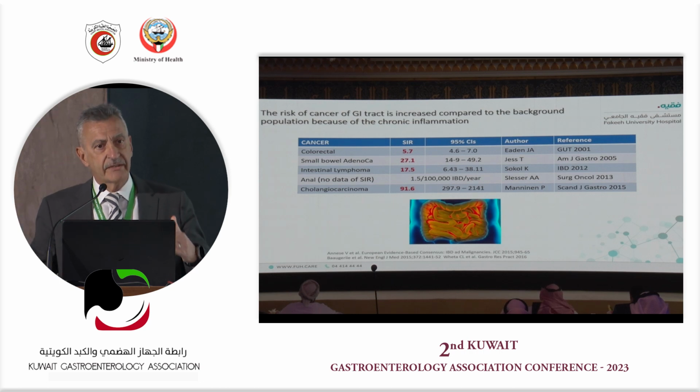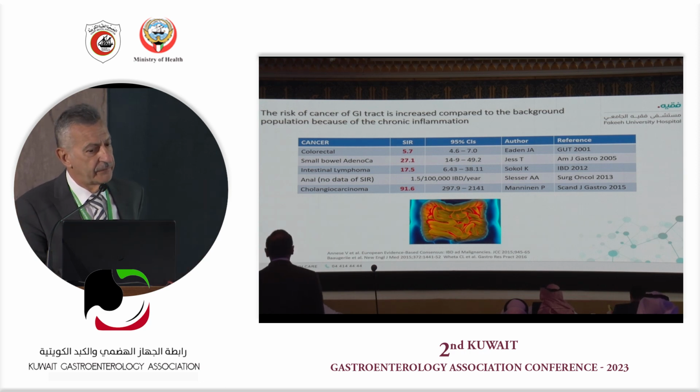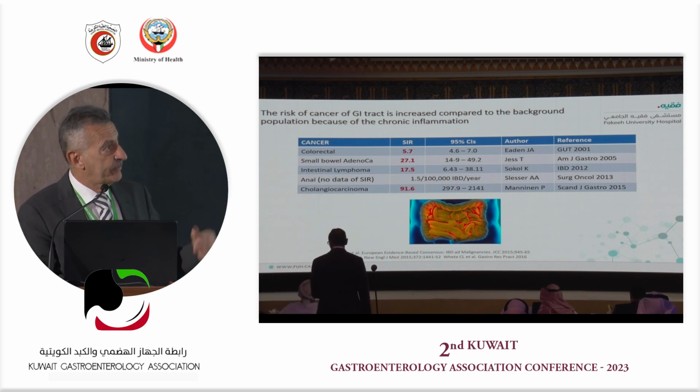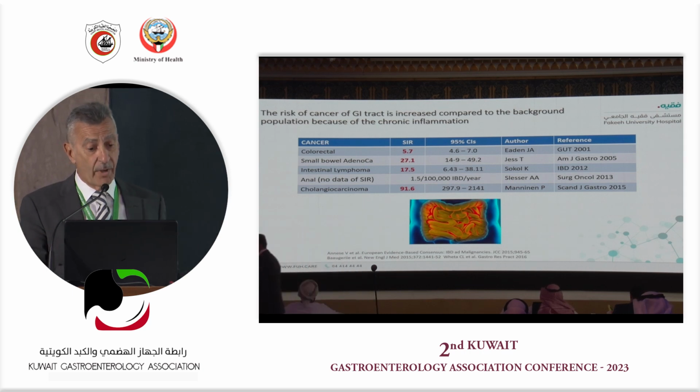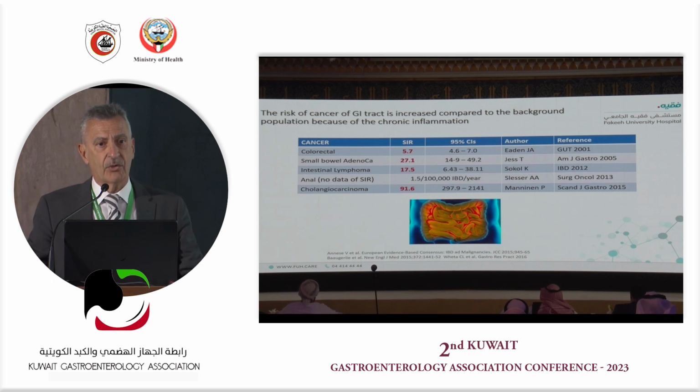Now, we know that many cancers of the GI tract are increased just because of the inflammation. You see there the standardized risk of these cancers. This is 5.7 for colorectal cancer, quite higher for small bowel adenocarcinoma and for intestinal lymphoma, and quite a lot for cholangiocarcinoma.